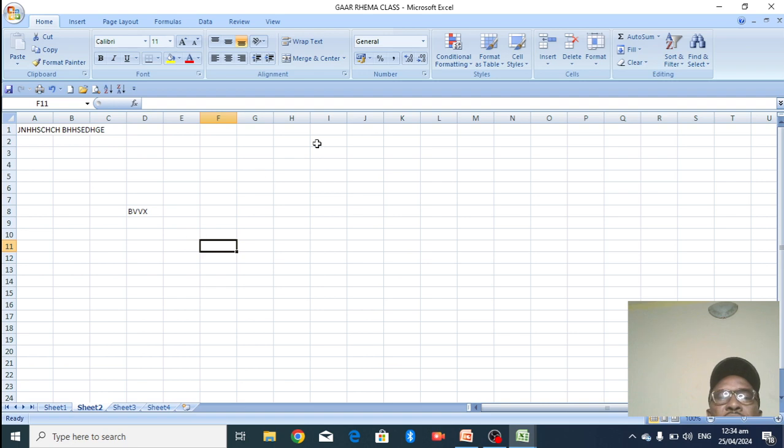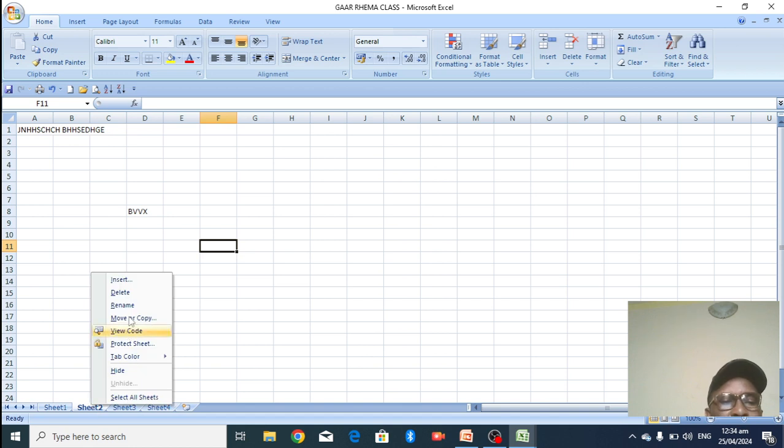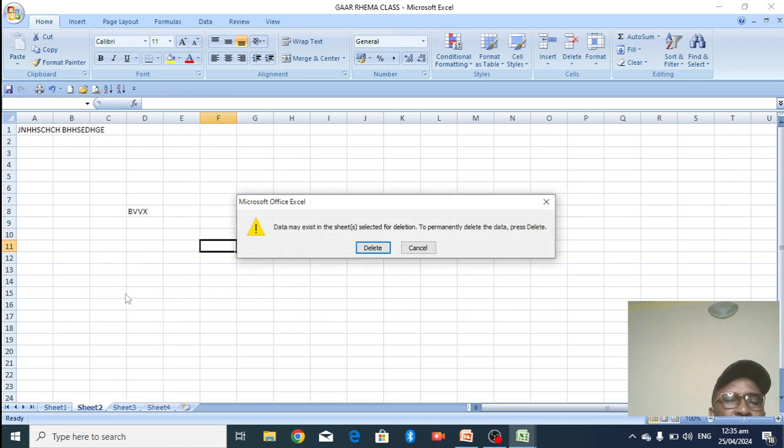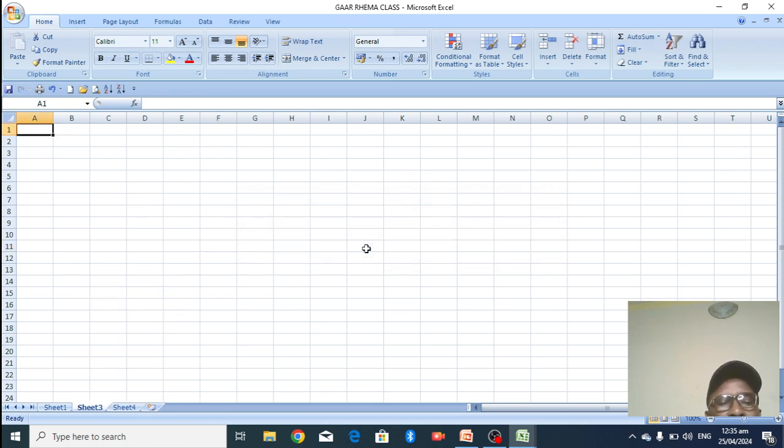I can come here and delete. I can right click here, you see delete. You can delete, rename, move, or hide it. Here I want to delete it, so you delete it. It asks whether I want to delete this sheet, I say yes, delete it for me. It's gone. So that sheet 2 is already gone.